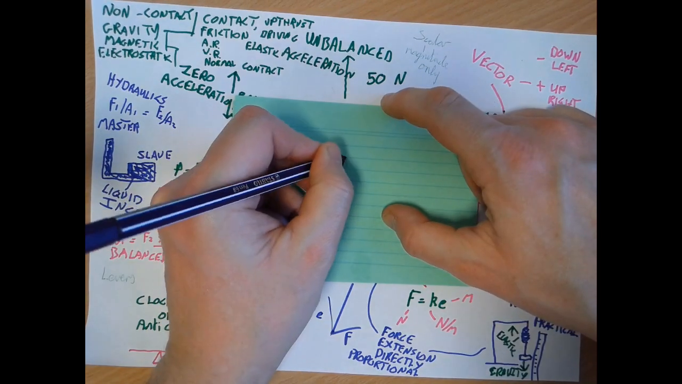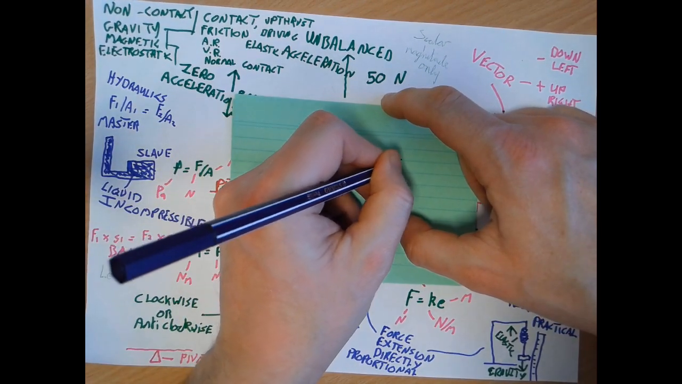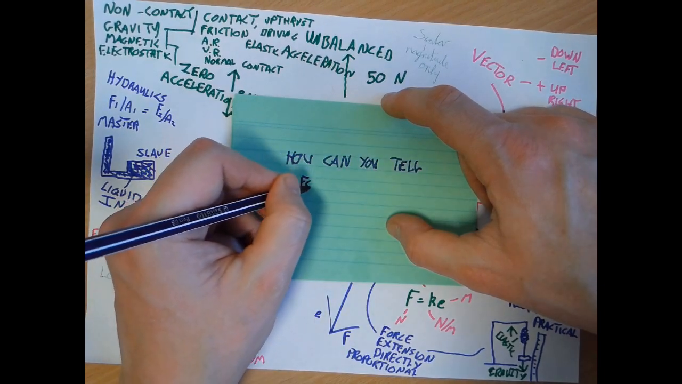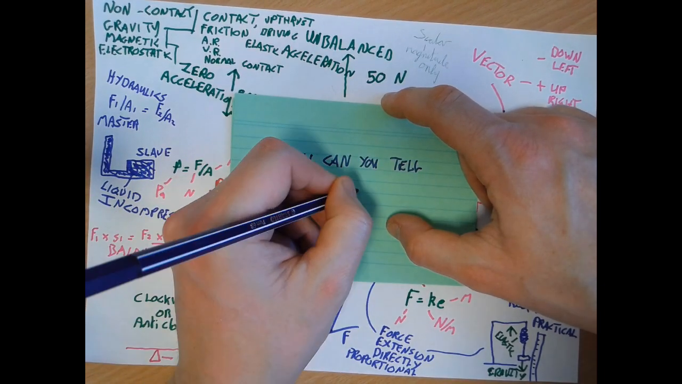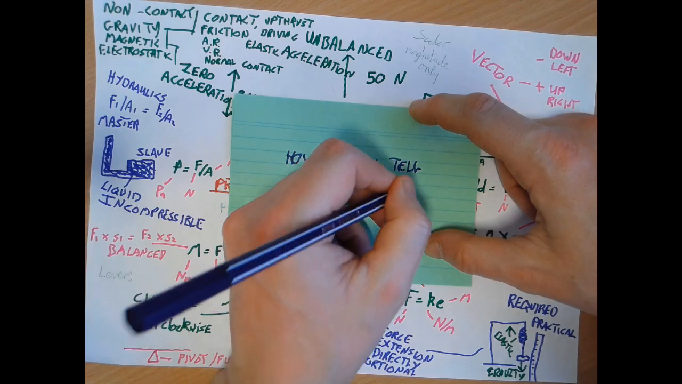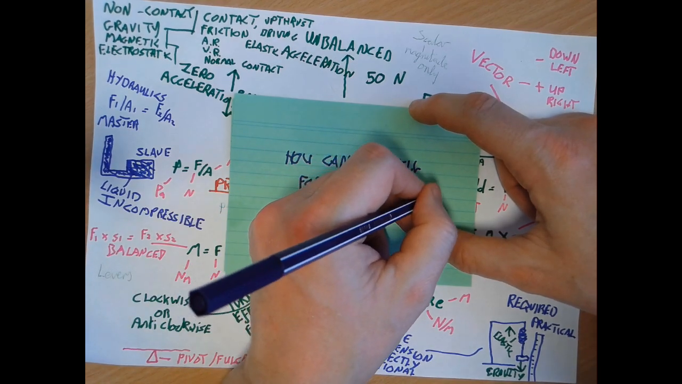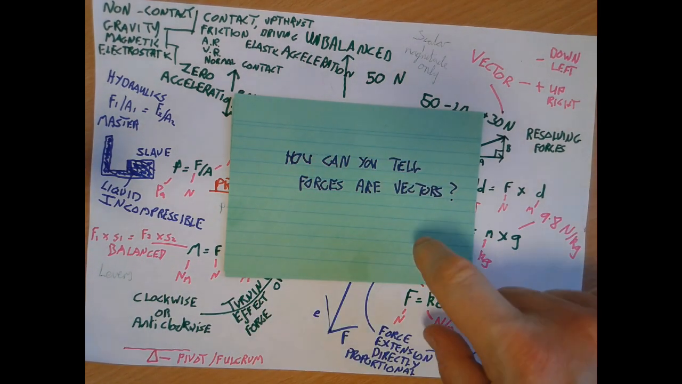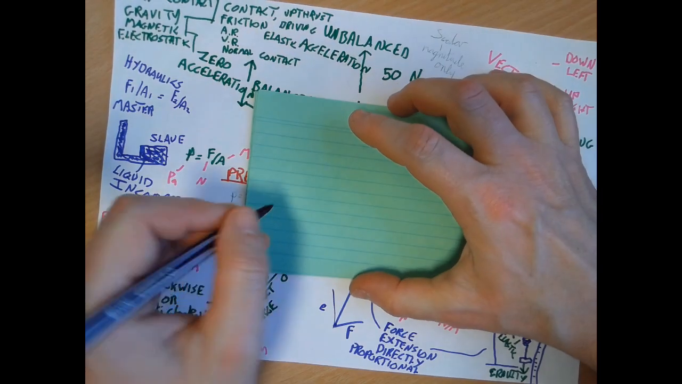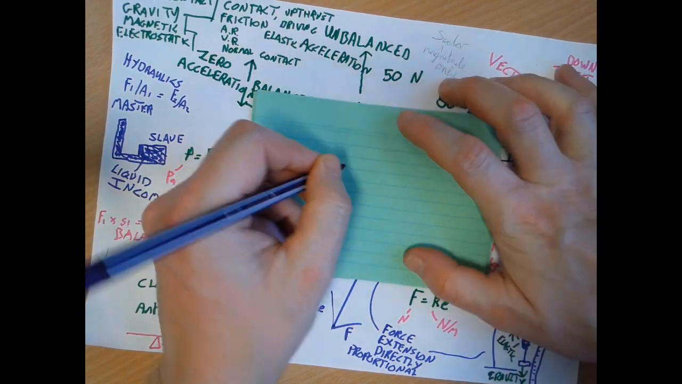Let's think about some how questions as well. So we might ask, how can you tell that forces are vectors? And that might get us to think about the fact that force diagrams have arrows, that vectors have magnitude and direction, and the arrows giving a direction.